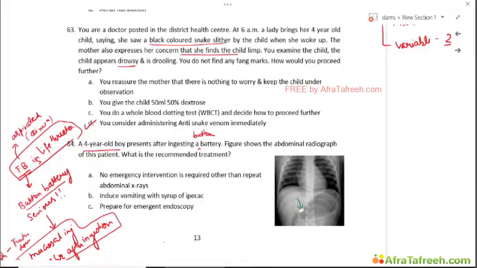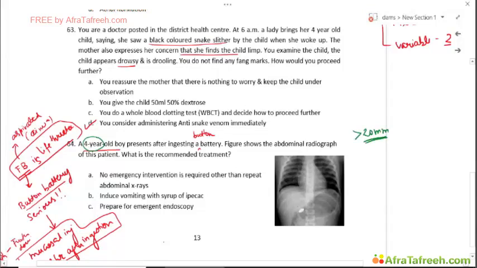Okay. So this is less than 5 years of age, with probably an asymptomatic child with a button battery in the stomach. So it can be managed depending on the size of the battery. It's not very clear on the X-ray whether this should be considered less than 20 millimeters or more than 20 millimeters. But if the information is not available, we need to consider the worst possibility, that is a large button battery, which is more than 20 millimeters in size.